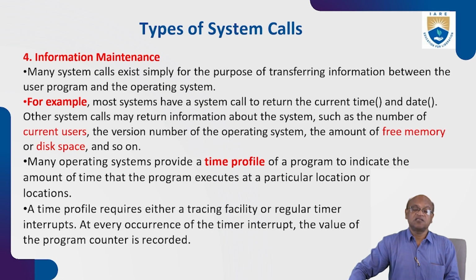Next, information maintenance. There are some system calls involved in information maintenance. Many system calls exist simply for the purpose of transferring information between the user program and the operating system. For example, most systems have a system call to return the current time and date. Other system calls may return information about the system, such as the number of current users, the version number of the operating system, the amount of free memory or disk, and so on.